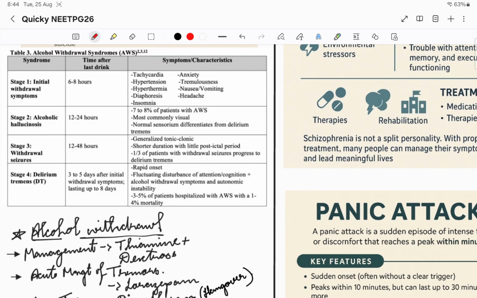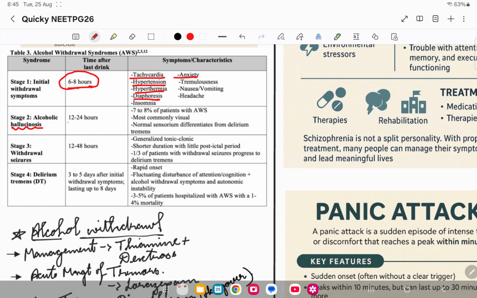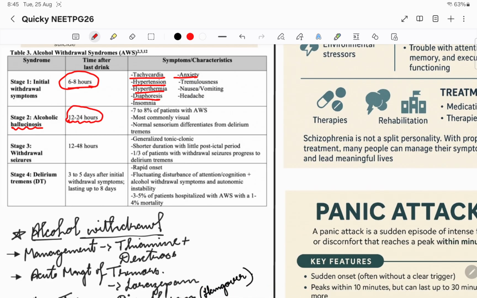The initial withdrawal symptoms would be tachycardia, hypertension, hyperthermia, diaphoresis, and anxiety. This happens just 6 to 8 hours after he stops drinking. These are the initial withdrawal symptoms. Then occurs the hallucinosis, which will be around 12 to 24 hours. This is where they come to the hospital, right? They wouldn't be able to control these things.